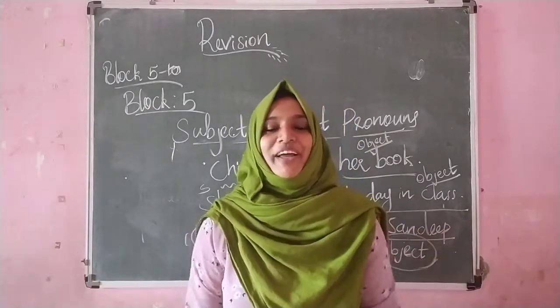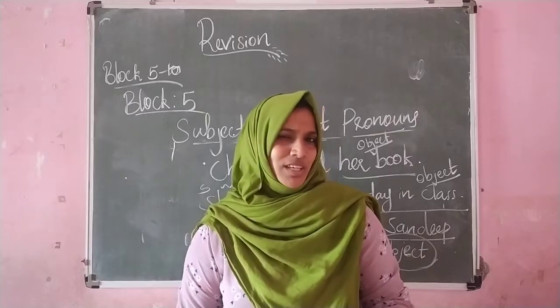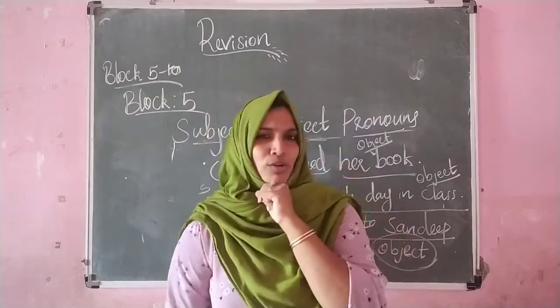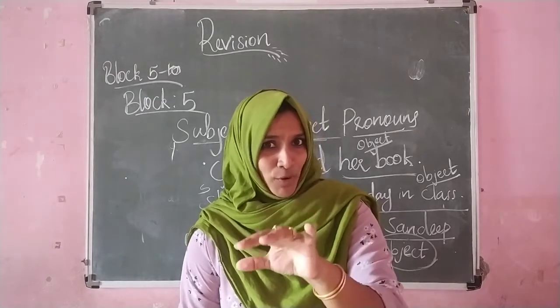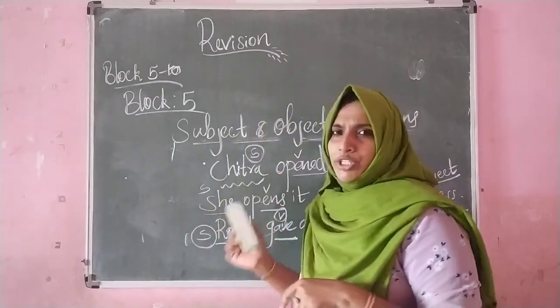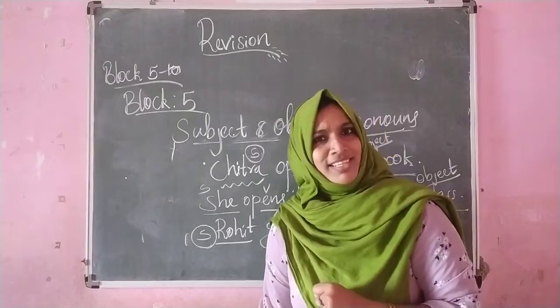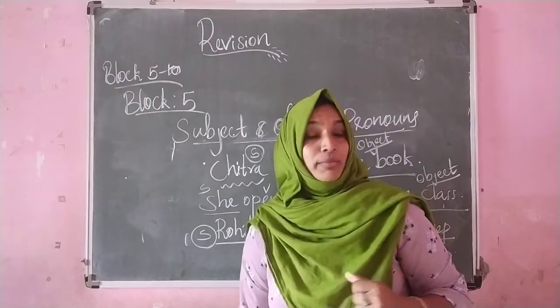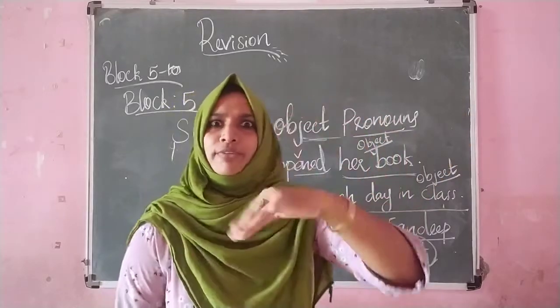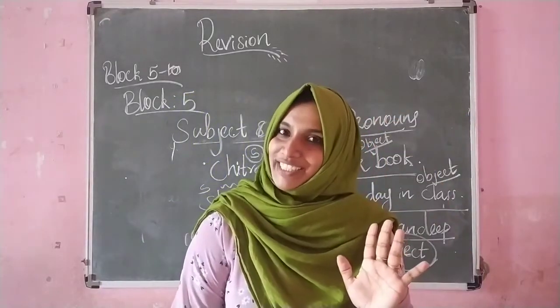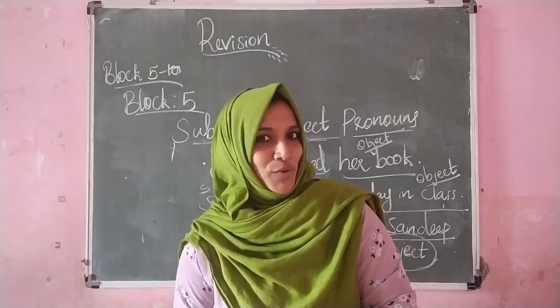These all are pronouns. So here, what do you mean by subject pronouns? Can you think about it? Yes, the pronouns that we use in the subject part, we call subject pronouns. And what do you mean by object pronouns? That means the pronouns that we use in the place of the object part. That is about object pronouns.